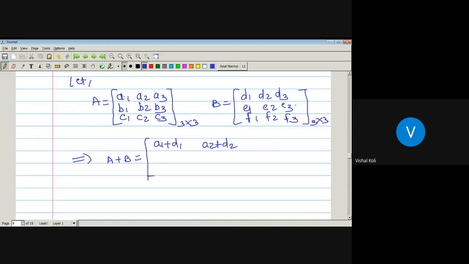Third will be A3 plus D3. Then B1 plus E1, B2 plus E2, B3 plus E3, C1 plus F1, C2 plus F2, C3 plus F3, which is also of order 3 by 3.